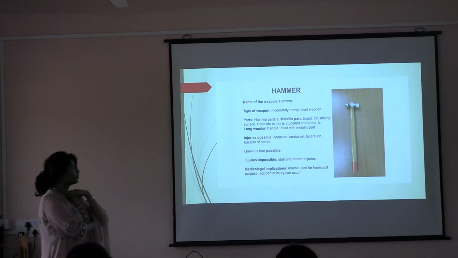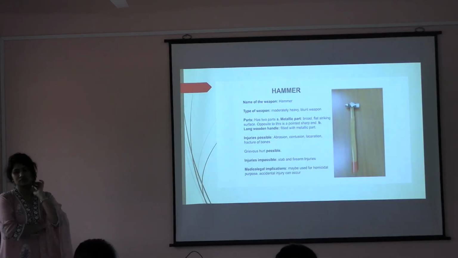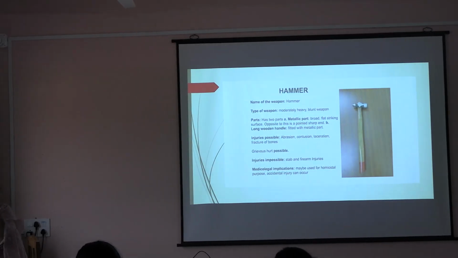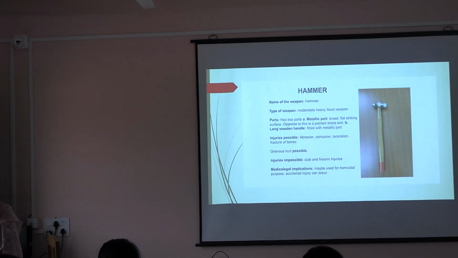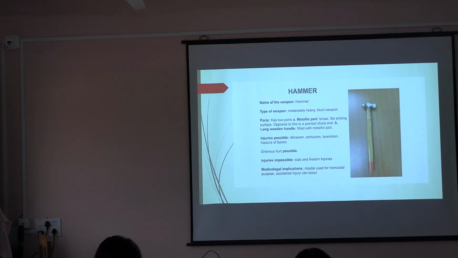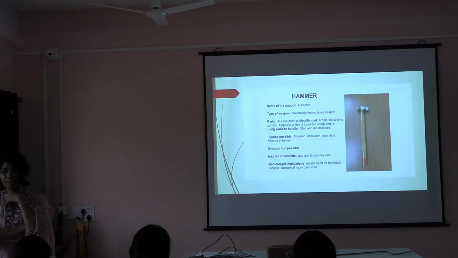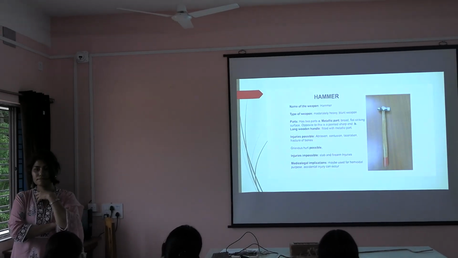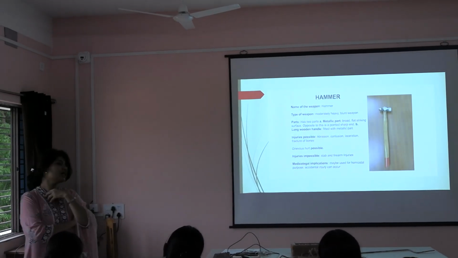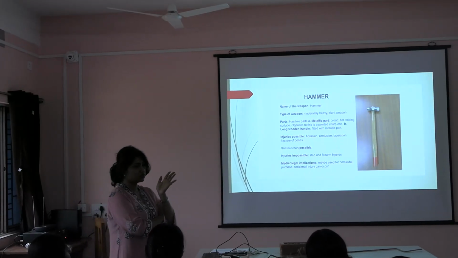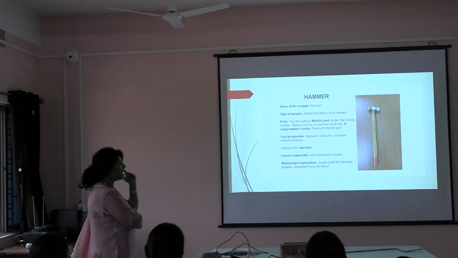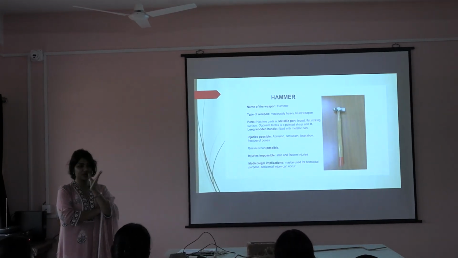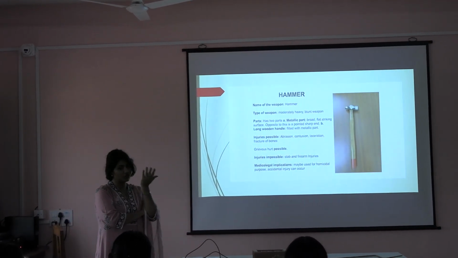Regarding the hammer, how do you describe it? This handle or the shaft in the middle. Describe the shaft. It will have a leg and what? Circumference. The metallic part, two ends are present. Okay, one is a pointed end, another is a blunt end, which is circular. It will be heavy, made of what metal?